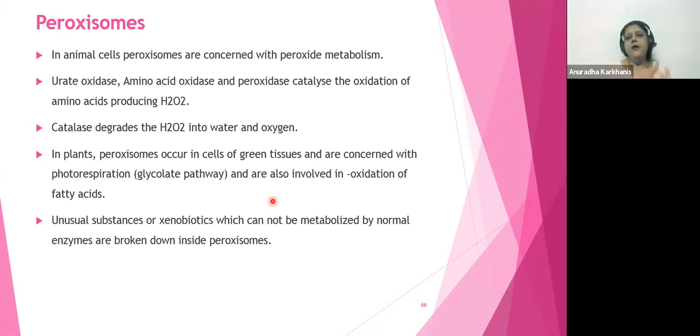So peroxisomes are very important, important in our cells and in plant cells also. Got it? So what are the two enzymes that are going to be present in the peroxisomes? The peroxisomes will oxidate and catalyze. ठीक है?